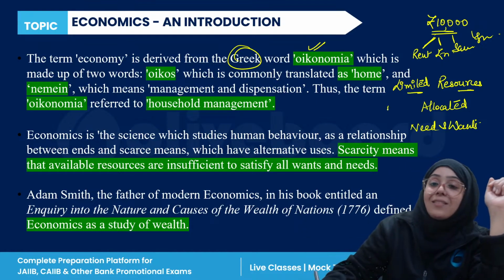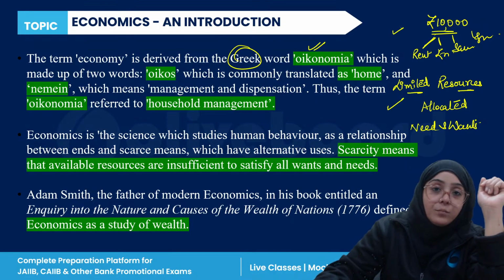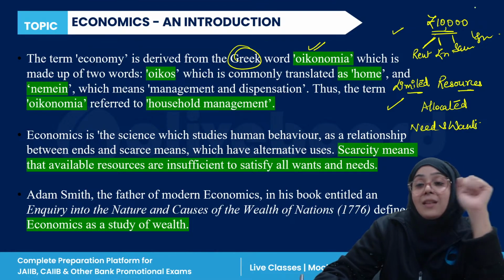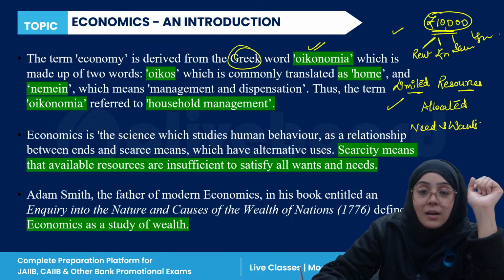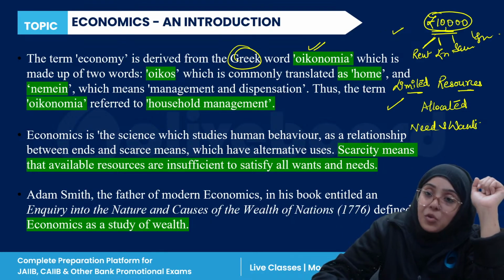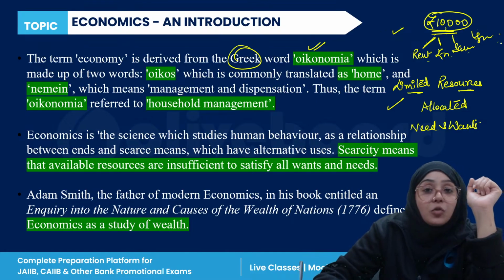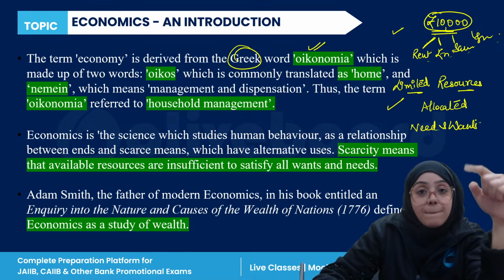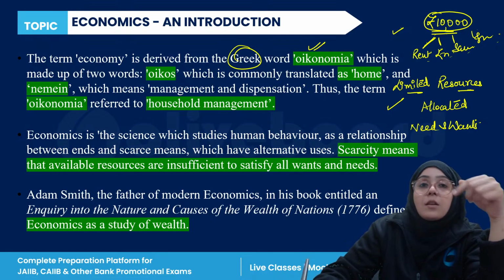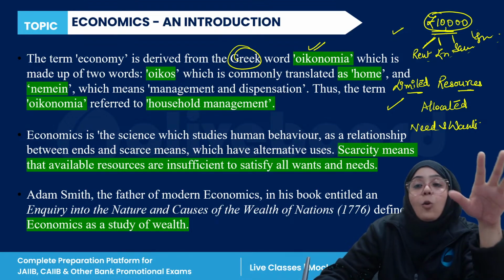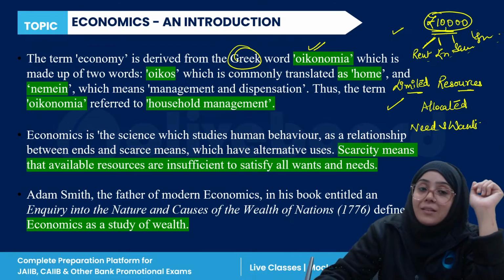And when we compare this definition with this example, we have 10,000 rupees as the limited resource, right? So I am distributing this 10,000 rupees according to my needs and wants and spending it. So the complete process is called what? The complete process is called economics, right?